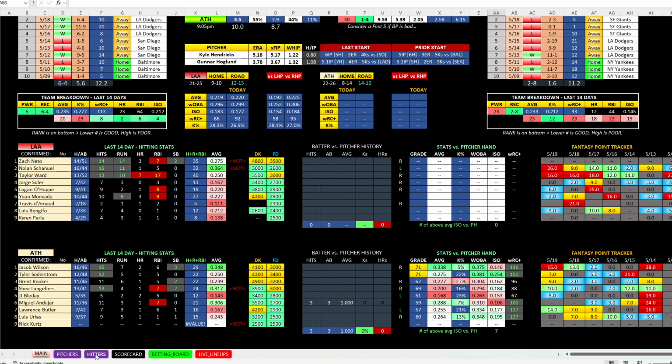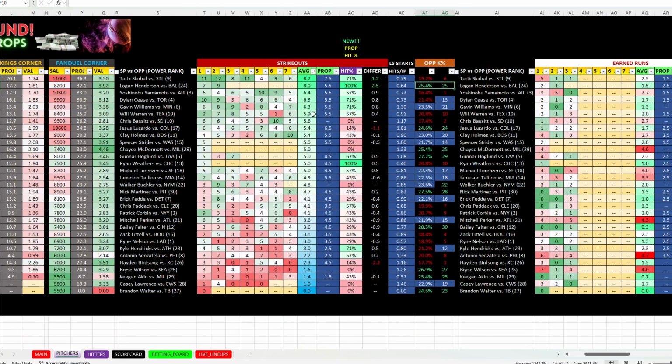Some other bets that I did like that I came up with. Let's go over here and take a look at a few props. K-props, we talked about Logan Henderson, 5.5. I took the alt 5+. He's got 7 and 9 in his first 2 games.